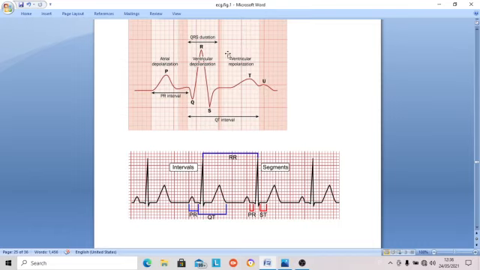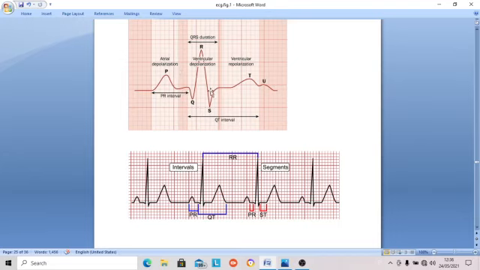Then the ongoing repolarization of both ventricles will appear in the form of the T wave. The T wave is the repolarization wave. Ongoing ventricular repolarization gives the T wave, from the beginning of T to the end of T. It is a big wave duration-wise.